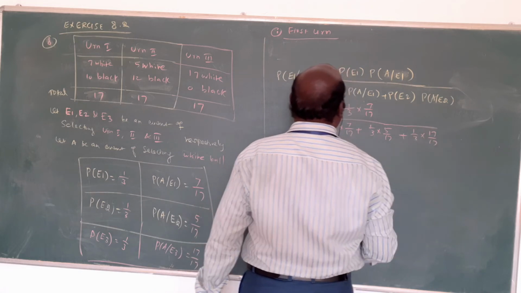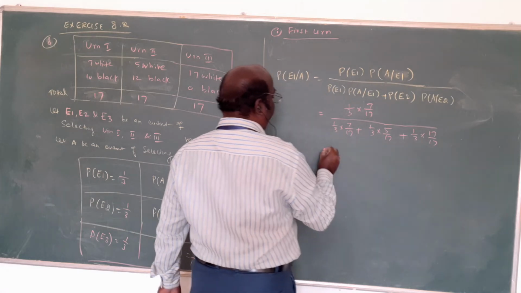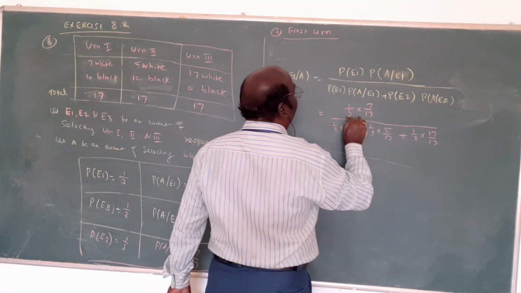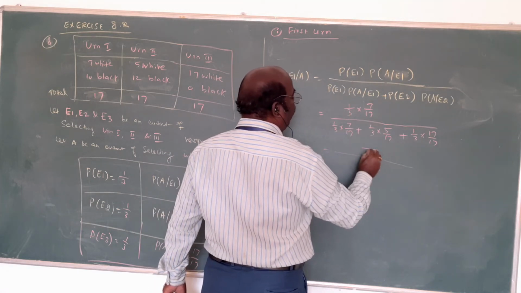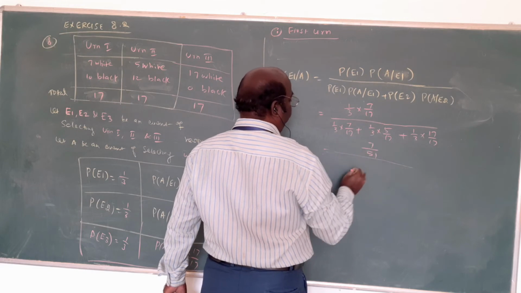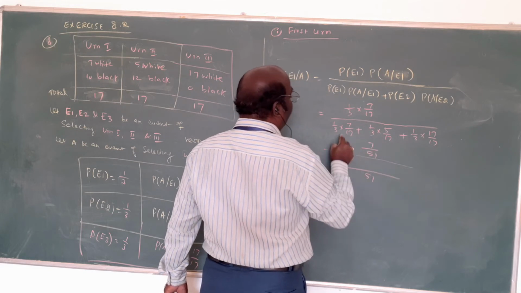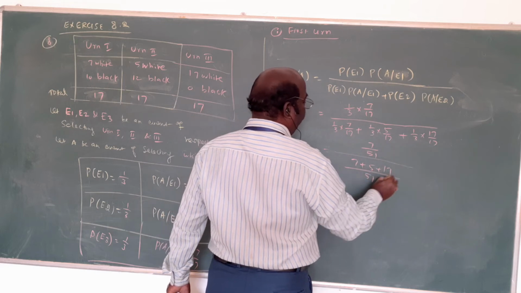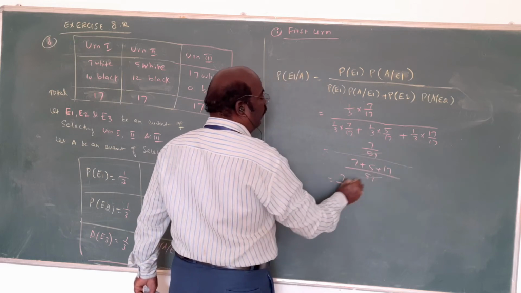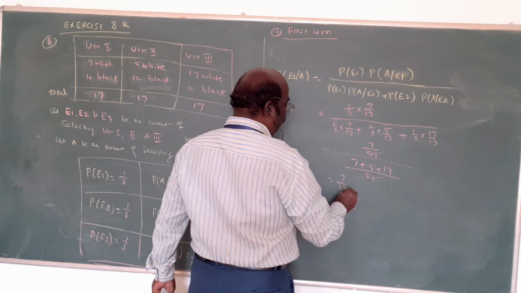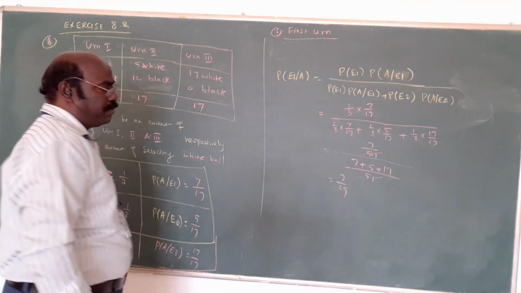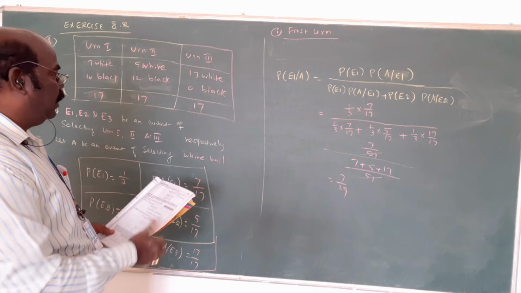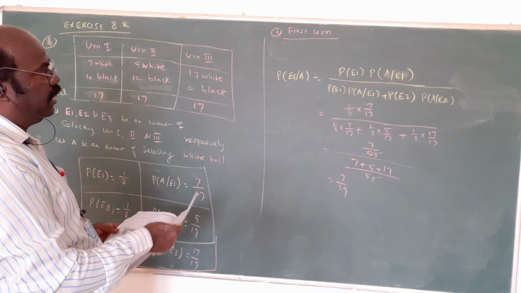In the denominator, 1 by 3 is common and the LCM is 17. Here 7, 5 and 17 add up and cancel. The answer is 7 by 29. Okay? Alright, this is the first solution answer.